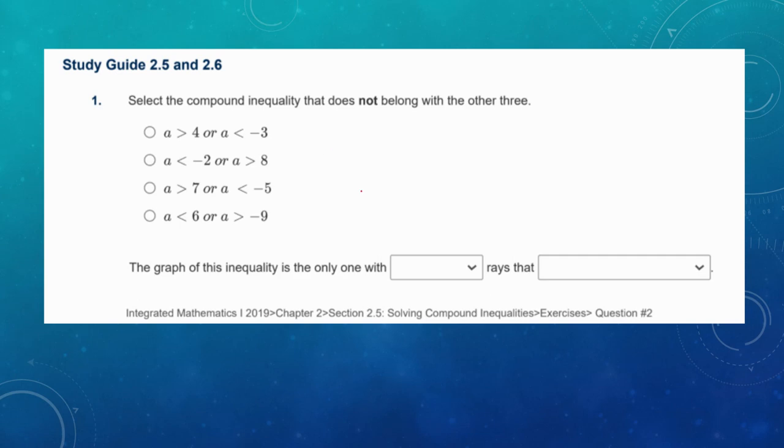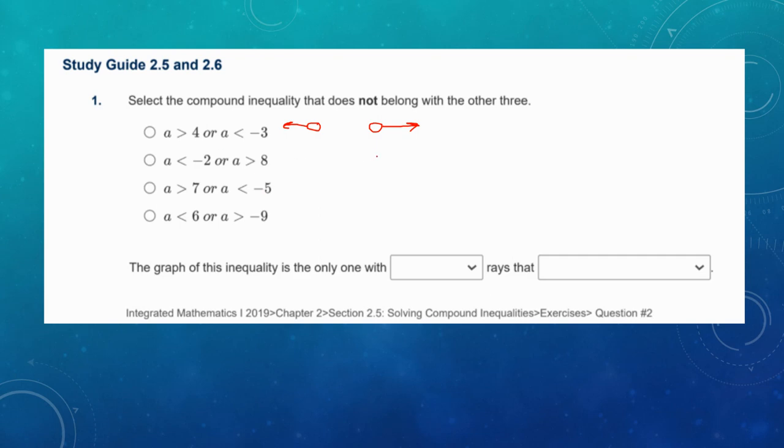Select a compound inequality that does not belong with the other three. So on each of these, what I would do is I'd sort of brainstorm. And I'm going to go, okay, A is greater than 4. Let's imagine 4 is here. That's something like this. And A is less than -3. That would look like this. The second one, they're all or, so I'm going to keep looking for what's different.